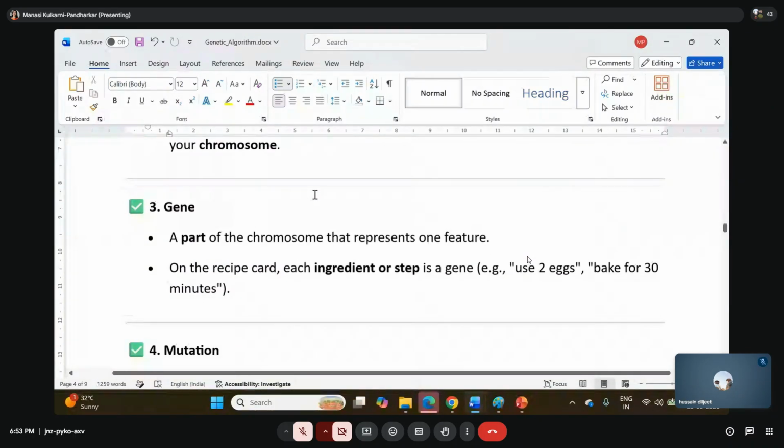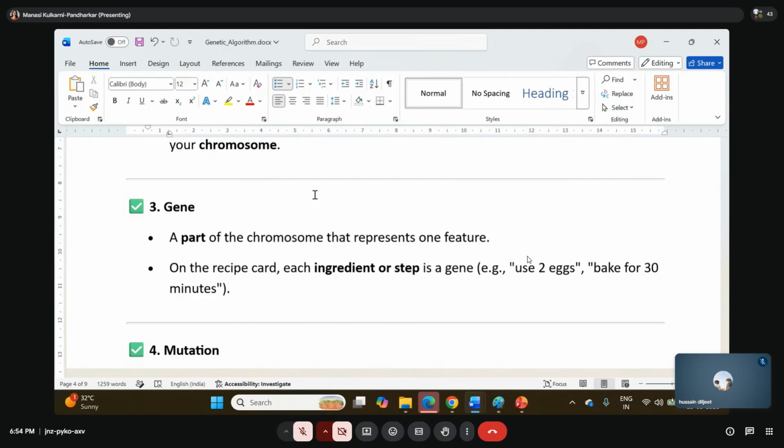Are you with me? Now the next part is called a gene, a part of the chromosome that represents a feature. The recipe card is the chromosome. Each ingredient or step on that recipe card is called a gene. So let's say use 2 eggs, bake for 30 minutes.